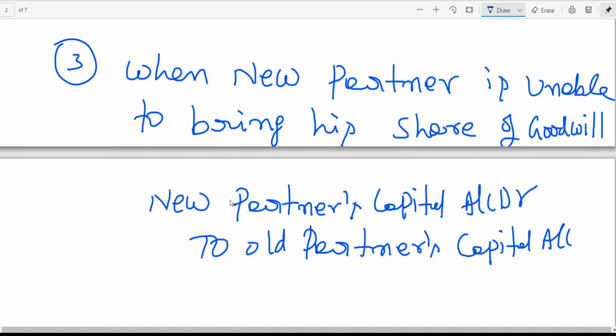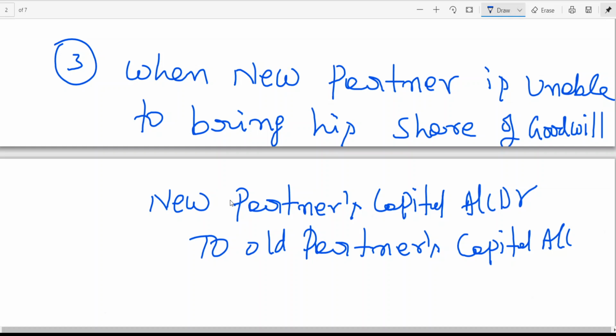Simple. Got it? Repeat once again. The new partner brings his share of capital for getting ownership. The new partner brings his share of goodwill for getting future extra earnings. So when the new partner is unable to bring his share of goodwill, the entry we write is new partner's capital account debit to old partners. That means 100 rupees capital he has to bring, 10 rupees goodwill. So how much does he have to bring? 110. He says that he can bring 100 but can't bring 10.